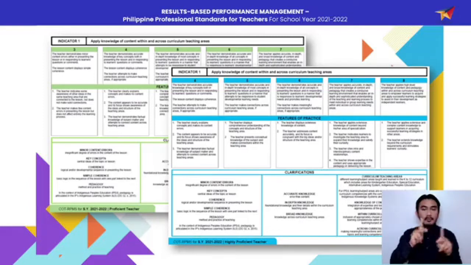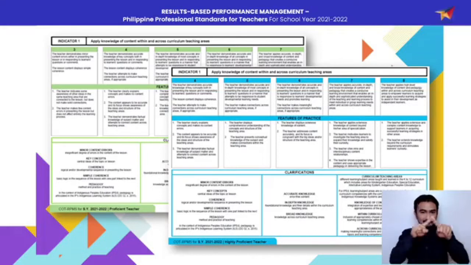Below those levels are the features of practice or the sample scenarios in which teachers will demonstrate a certain level of performance for a certain indicator. And below the tool is a clarifications portion wherein you will find terminologies that will further explain to you the terms that are mentioned in our indicators. So this tool again is mainly used by our raters, but again, if our ratees, our teachers would like to know more or understand better how each indicator should be demonstrated, then you may also refer to this tool.